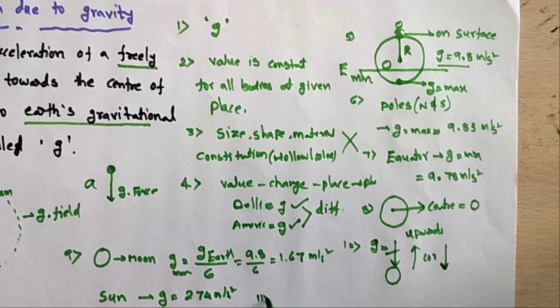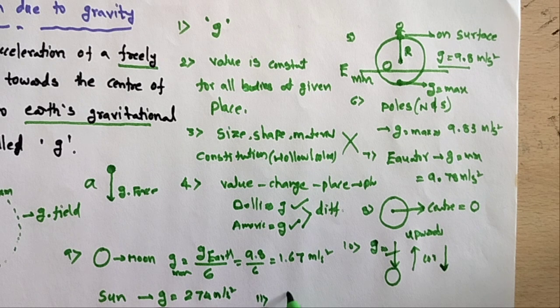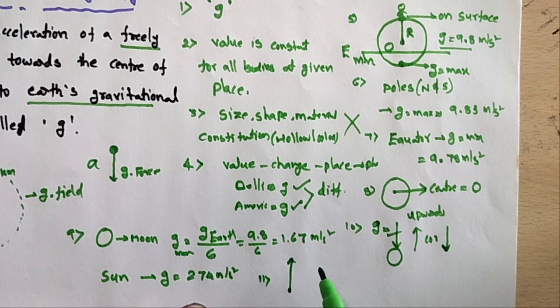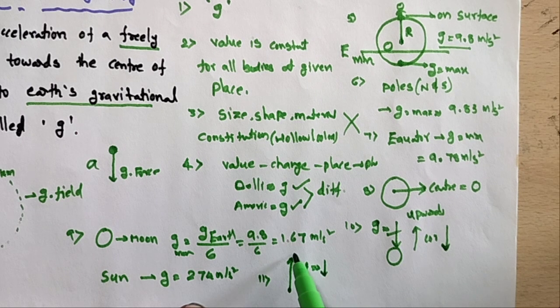And last point: if an object is projected upward, please listen, its initial velocity is v, and its velocity will decrease. What happens to the velocity? The velocity will decrease, and at the final point, when we reach maximum height, the velocity will be 0. When an object has an initial velocity and is moving upward, is the velocity increasing or decreasing? The velocity will decrease. When we reach the final point, the velocity will be 0.